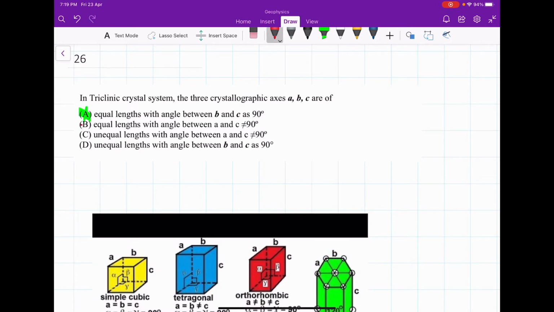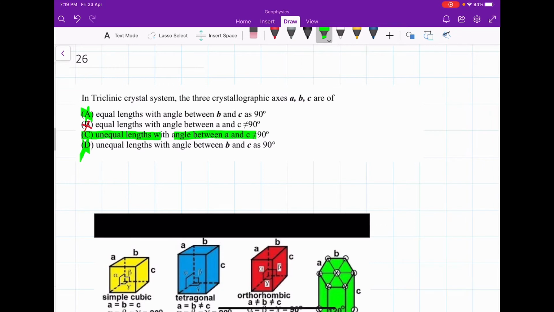Option B, equal length, this is also wrong. Third option is unequal length with angle between A and C not equal to 90 degree. And the fourth option is unequal length with angle B and C as 90 degree, so option D will not be correct. So option C, that is unequal length with angle between A and C not equal to 90 degree, will be the correct answer.